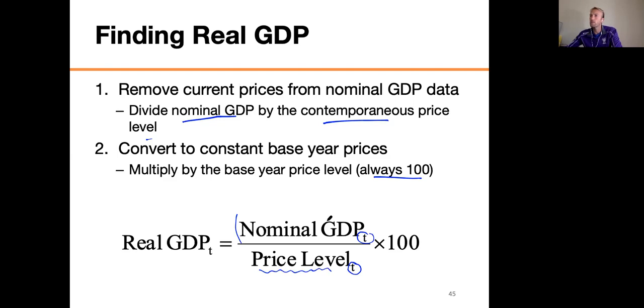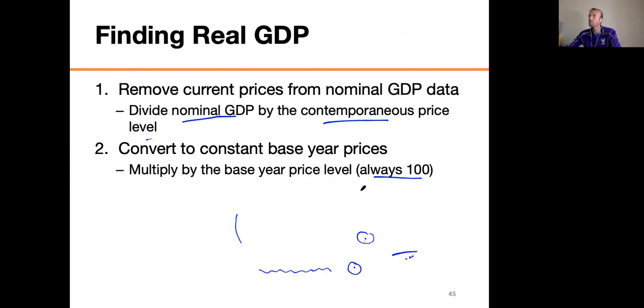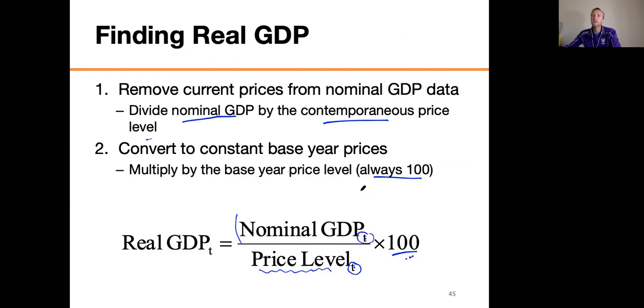Okay, so I take nominal GDP, how much stuff we made in current prices, divided by the prices of that year. Notice it's the same year. So basically I sucked out the prices of that year, and I multiply by 100. Why do I multiply by 100? Because the GDP deflator in the base year is 100. I'm going to go back a slide again, sorry. I know this makes it difficult, but notice that the GDP deflator in the base year is always 100, okay? All right, so then I get the real GDP for that year.